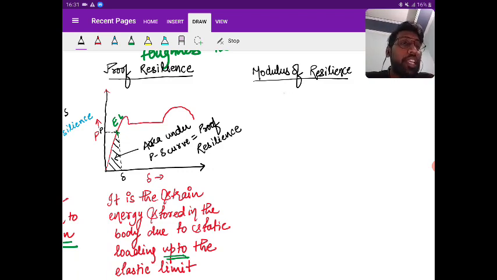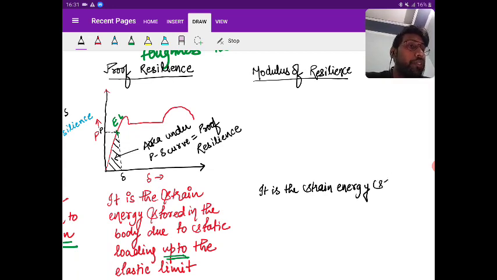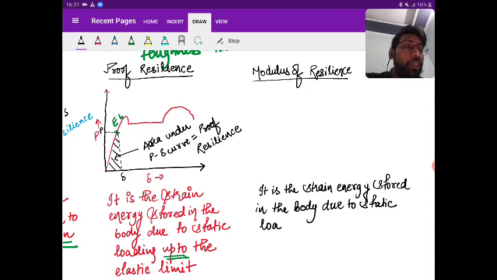Okay, let me explain that. See here what I said. Let me write the definition first. It is the strain energy stored in the body due to static load up to the elastic limit per unit volume of component.